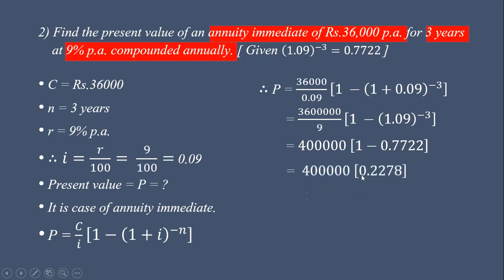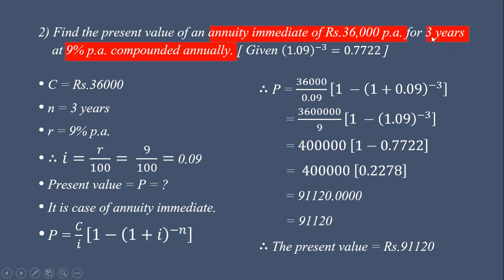So 4 lakh into 0.2278 is 91,120. Therefore the present value of the annuity is rupees 91,120. Now consider this 36,000 for the first year, then 36,000 for the second year, then 36,000 for the third year.